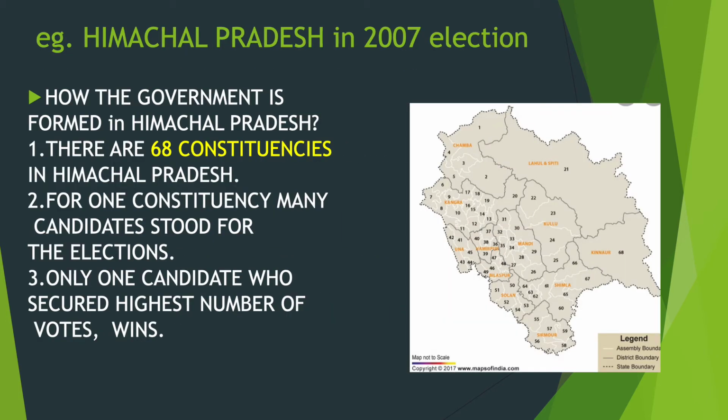Let us study the case of Himachal Pradesh in the assembly election of 2007. Himachal Pradesh had 68 constituencies in the assembly elections of 2007. For one single constituency, many candidates stood for the elections, out of which only one candidate who secured the maximum number of votes wins.